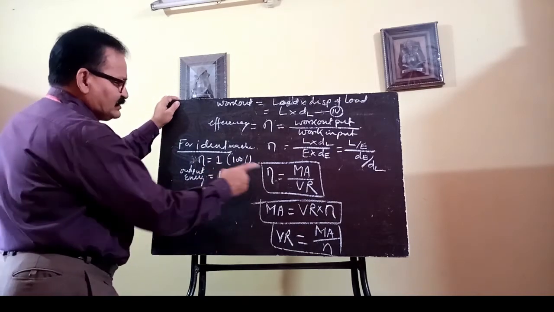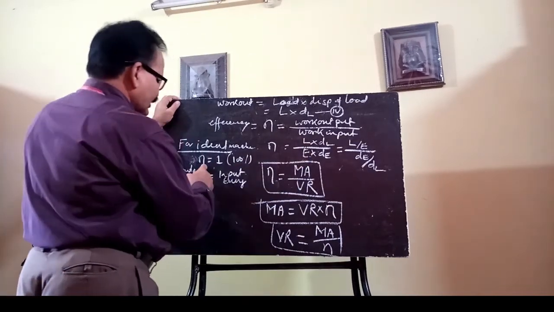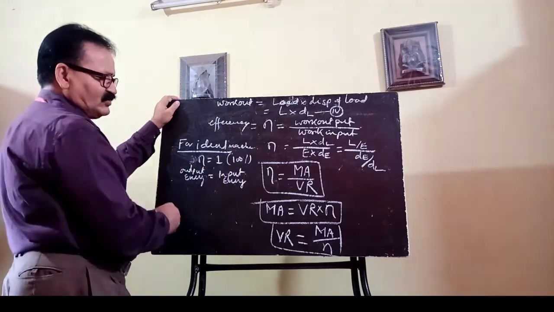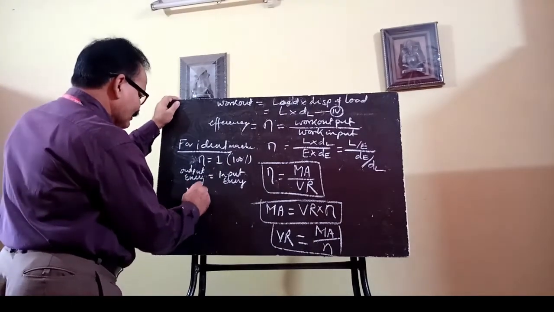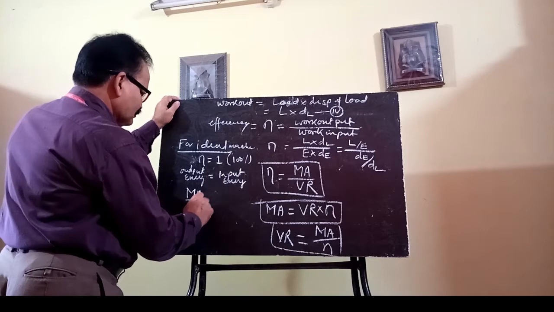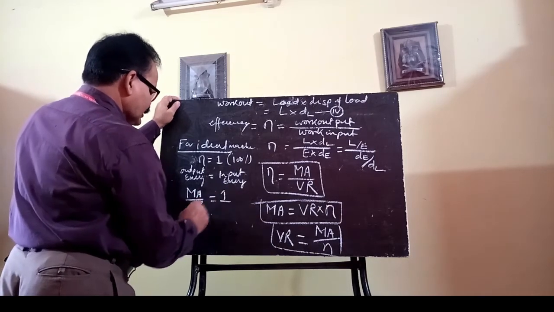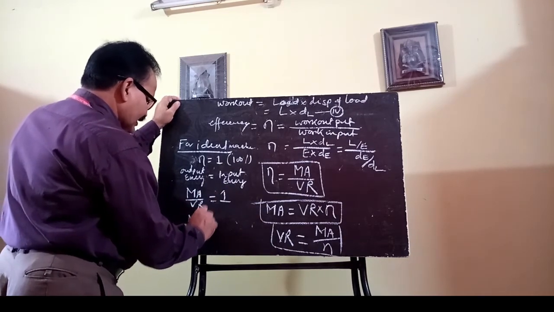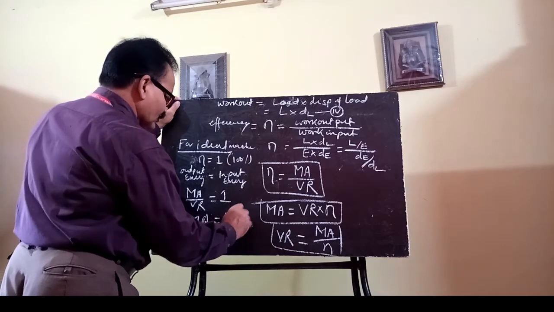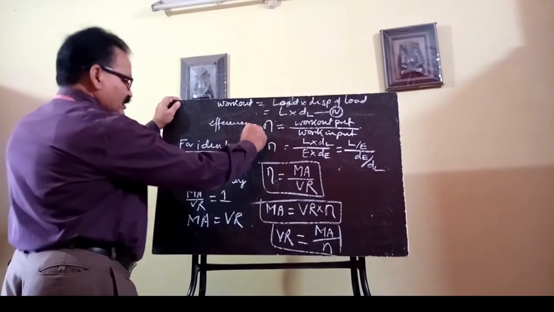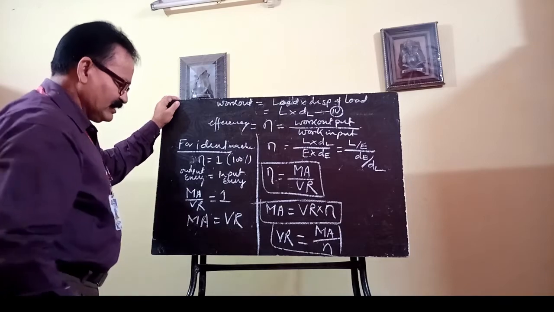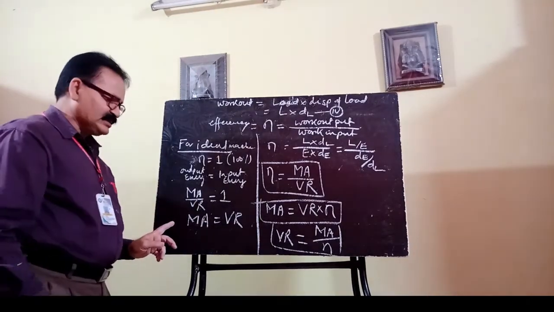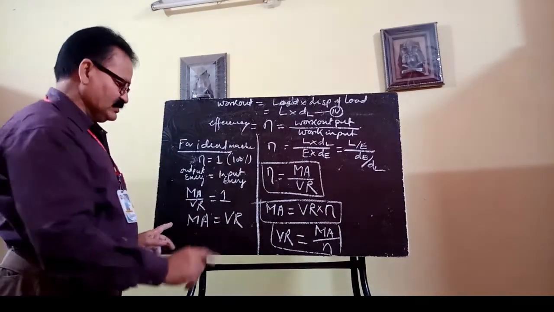So in that case, eta is your 1, so mechanical advantage by velocity ratio equals 1. So in that case, mechanical advantage must be equal to velocity ratio for an ideal machine.